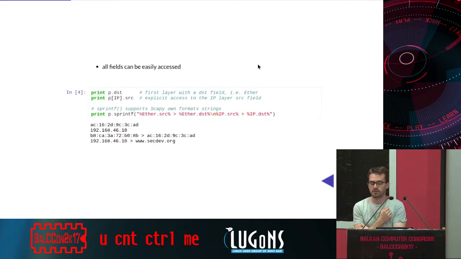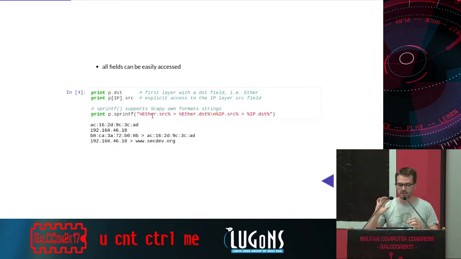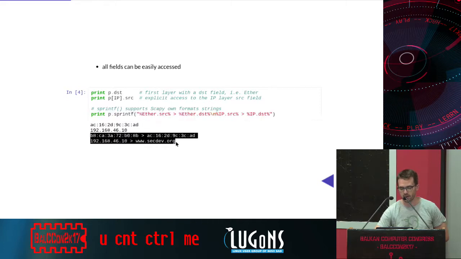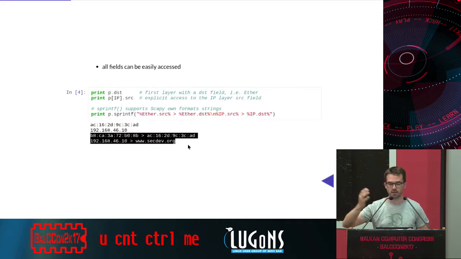All fields can easily be accessed. So in the same packet, I can get p.dst, which is the first layer with a destination field. In this case, that's the Ethernet address, a MAC address here. You can explicitly access a specific layer, so it's p[IP].src. It will be the source address of the packet. And also, we implemented some kind of format strings, so it's a bit different from regular ones. For example, this one, %IP.dst%, and it would replace the destination address of the packet. So by just doing one line, I was able to easily display the source MAC address, the destination MAC address, same stuff for the IP layer.